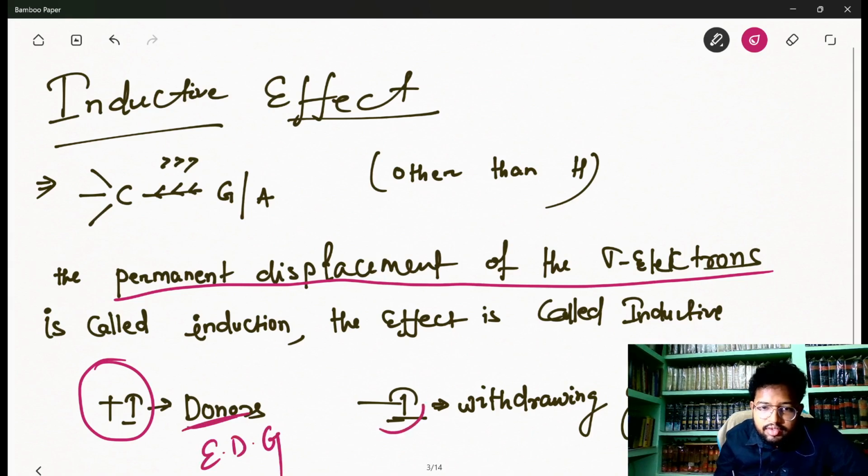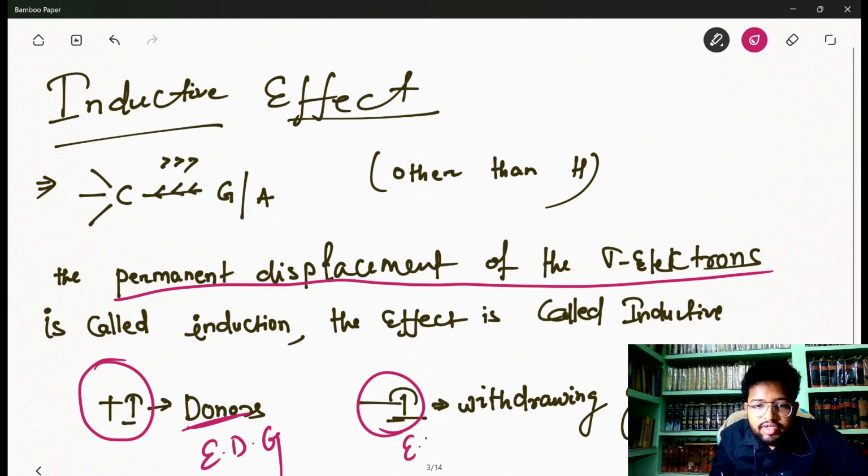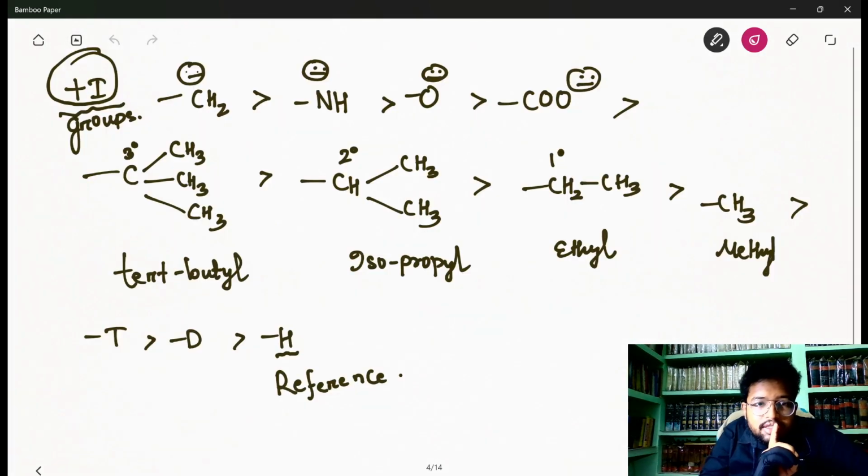EDG, electron donating group. And if the electron density is pulled away from the carbon chain, that is called electron withdrawing group or EWG. So now, without using a lot of brain, we just have to know what are the EWGs and what are the EDGs, electron donating groups, as per inductive effect, not per resonance effect. So we have to see electron donating groups as per inductive effect, as well as electron withdrawing groups as per inductive effect. And let's see what are the electron donating groups.